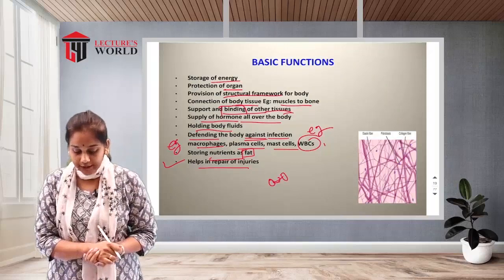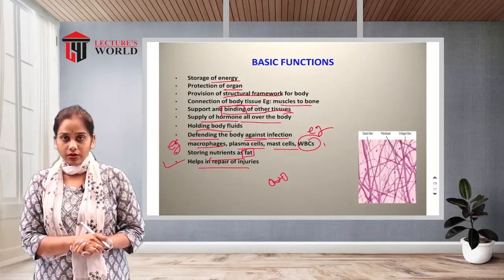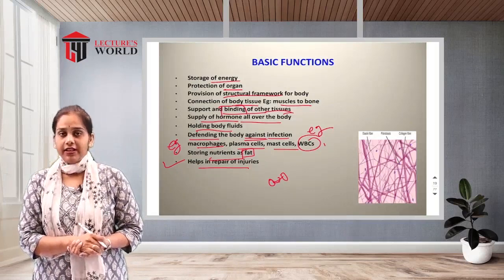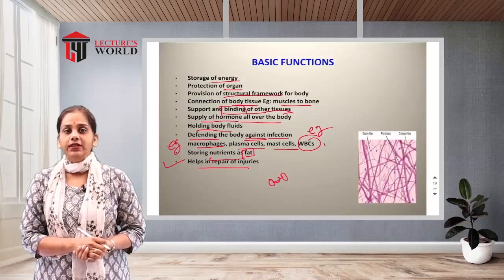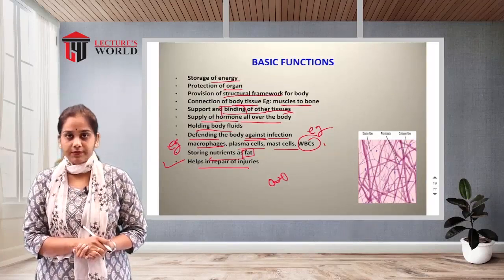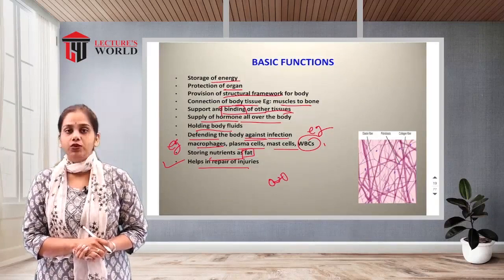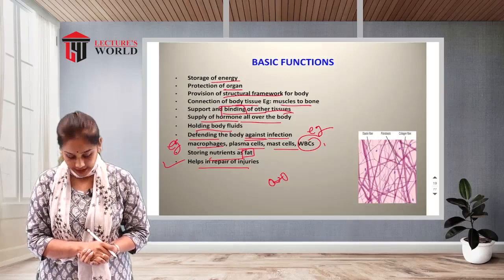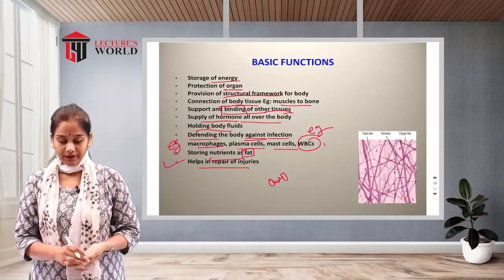Then support and binding of other tissue, supply of hormones all over the body, and holding body fluids. It provides defense against infection because of specific cells located in the connective tissue. Then it stores nutrients as fat and helps repair injury.